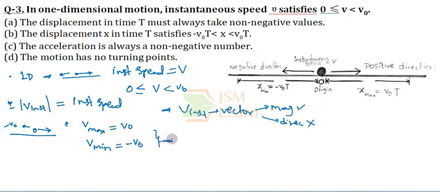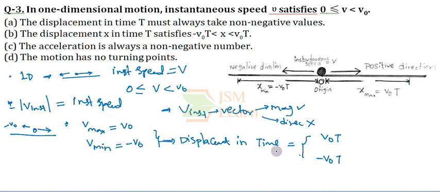With this, we can also say that the displacement in time t is always given by velocity into time. So the maximum displacement in time t can be v naught into t, and the minimum displacement in time t can be minus v naught into t.